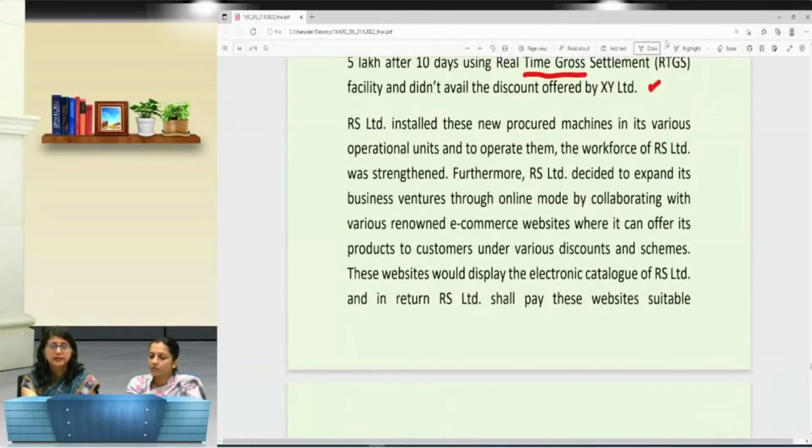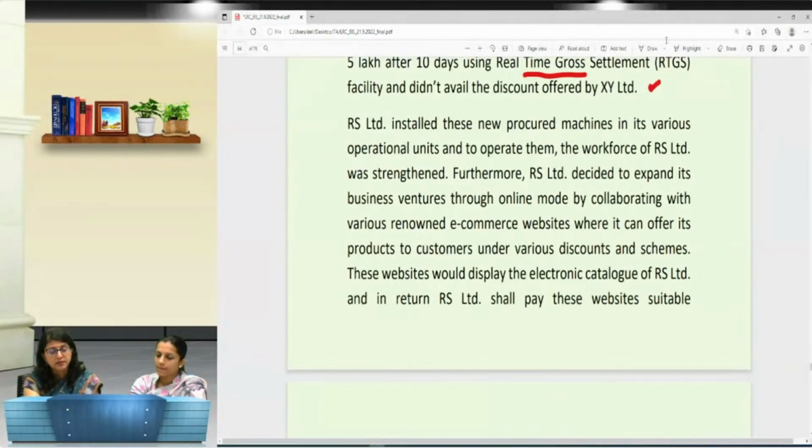Then RS Limited received the equipment. RS Limited installed these newly procured machines in its various operational units, and to operate them, the workforce of RS Limited was strengthened. Now that so many equipments have come, they need to have a task force. They have to have more employees to work under them.